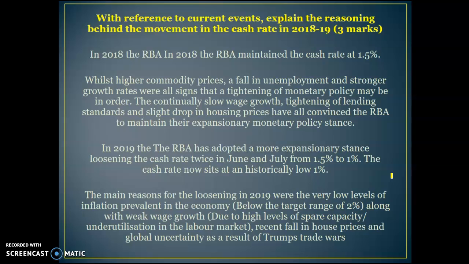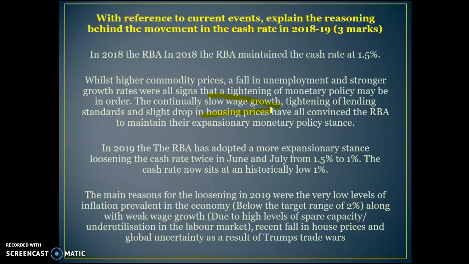With reference to current events, explain the reasoning behind the movement in the cash rate in 2018-19. So in 2018, the cash rate remained at 1.5%. And basically, you want to explain, all right, what were some of the different factors? So there were higher commodity prices, a fall in unemployment, and stronger growth rates. These were all signalling that monetary policy should be tightened. But there was also slow wage growth, tightening of lending standards, and the drop in housing prices, which has now been going on for 2 years, all convinced the RBA to maintain their expansionary stance.